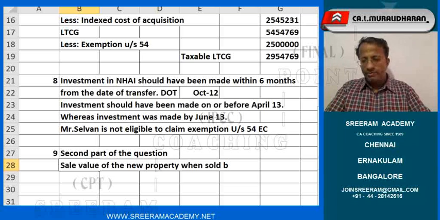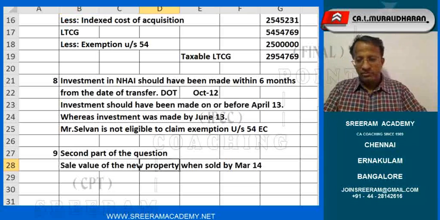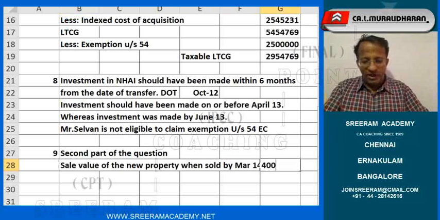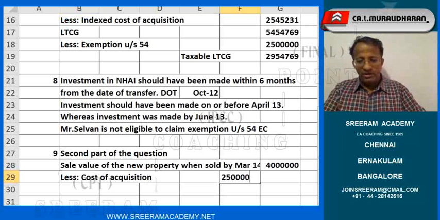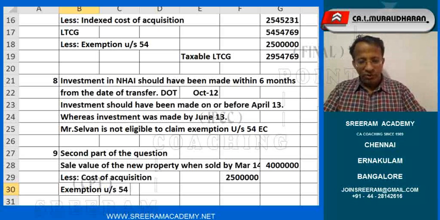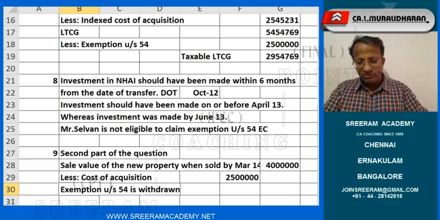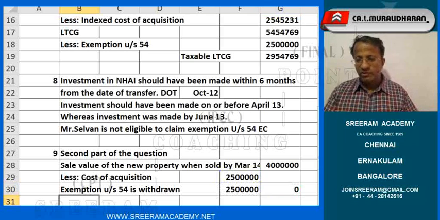When sold by, what is the month? March 14. How much is that? 40 lakhs. Less cost of acquisition. How much is that? 25 lakhs. 25 lakhs in the inner column. So, exemption under section 54 is withdrawn. So, therefore, 25 lakhs minus 25 lakhs.